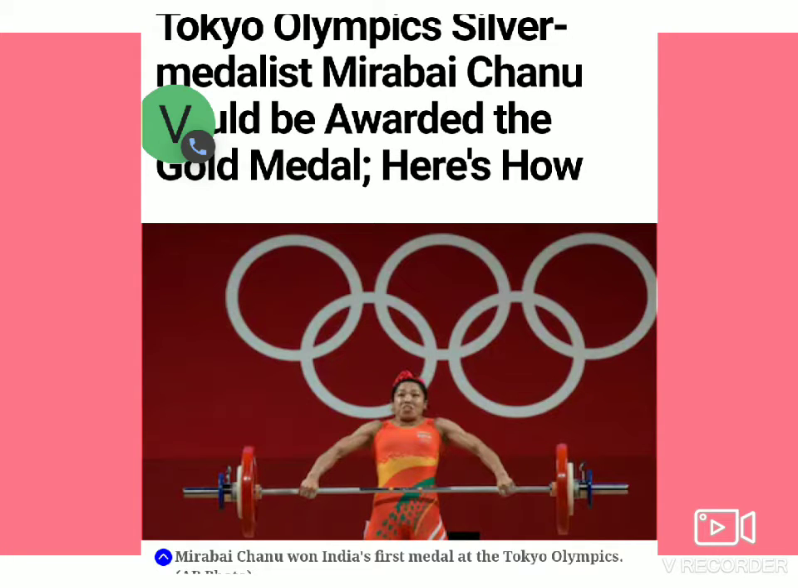Saikhom Mirabai Chanu, born on 8th August 1994, is an Indian weightlifter. She won the silver medal at the 2020 Summer Olympics in women's 49 kgs. Mirabai Chanu has won the World Championship and multiple medals at the Commonwealth Games. She was awarded the Padma Shri by the Government of India for her contribution to sports. She was awarded the Rajiv Gandhi Khel Ratna Award by the Government of India in 2008.